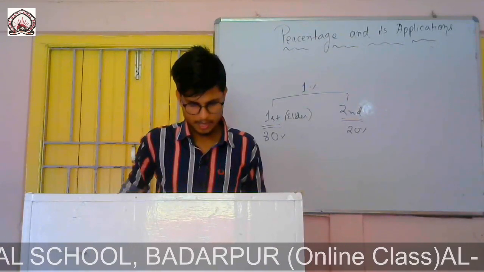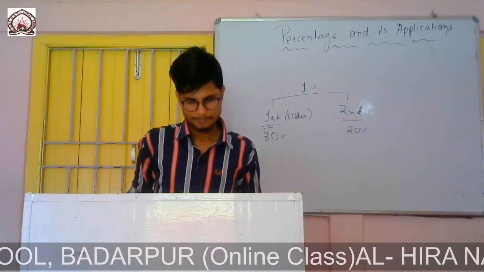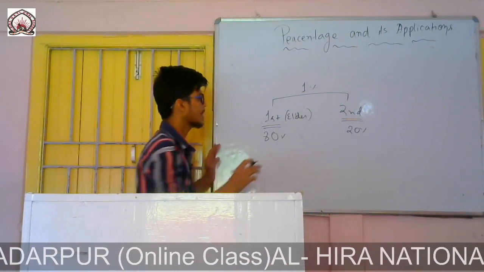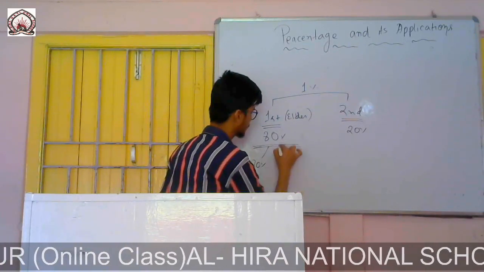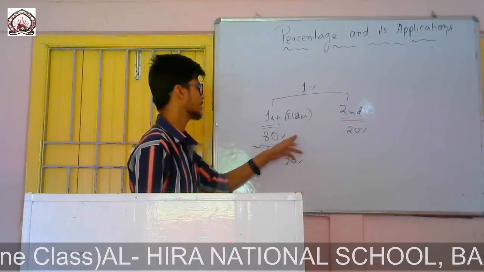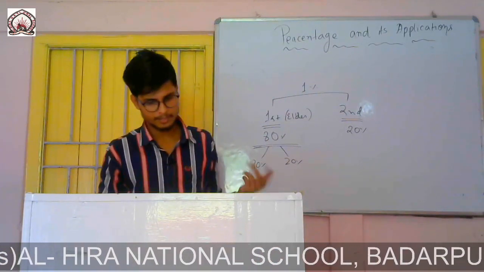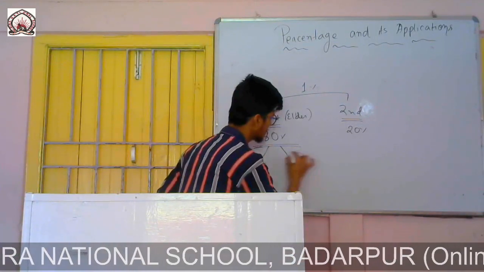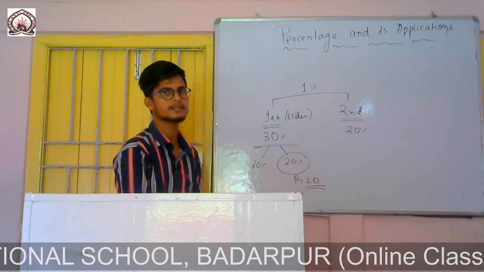Now it is given that the elder son gets 80% of the total money and spends 80% of his share. So how much did he get from that total amount? He used to spend 80% and 20% he used to keep with himself. From that total, 80% of 1%, he will get some value, and from that he used to spend 80% and 20% he used to save. The question says, if he saves rupees 20, what will be his father's monthly income?